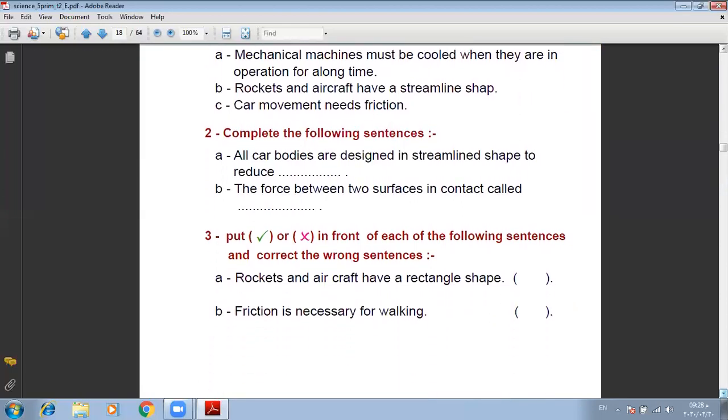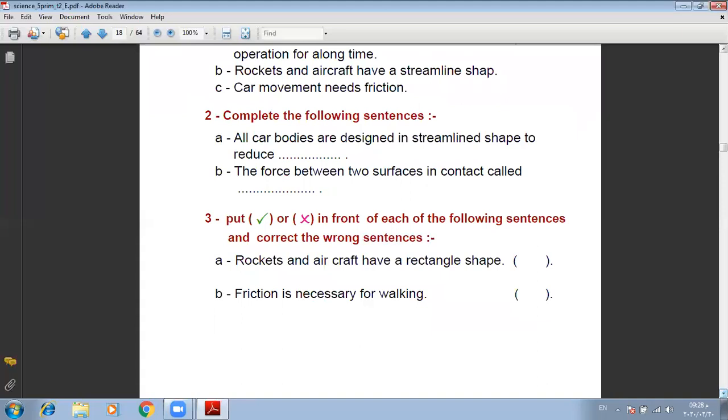Question number 3, put true or false in front of each of the following sentences and correct the wrong sentence. A, rockets and aircraft have a rectangle shape. False, we will change rectangle into streamlined shape. Number B, friction is necessary for walking. True.